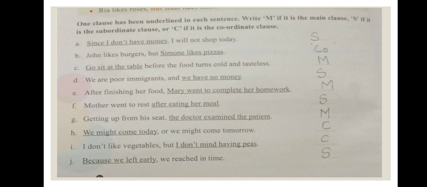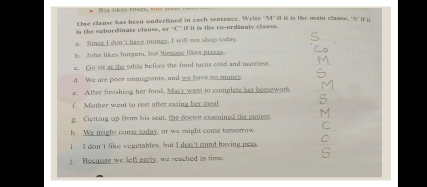Underlined lines, underlined sentences, we have to read them. If they are giving a complete meaning, then it is main clause. If it is not giving a complete meaning, then it is subordinate clause. And if we have all the fanboys, then it is coordinate clause. Okay, since I don't have money, I will not shop today. So since we are using that, it is subordinate clause.